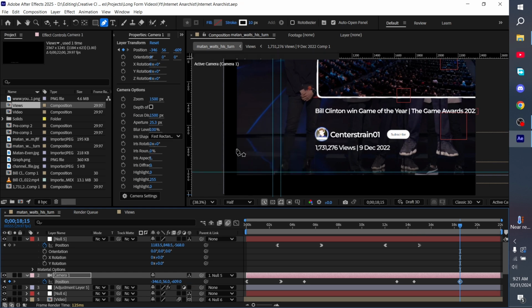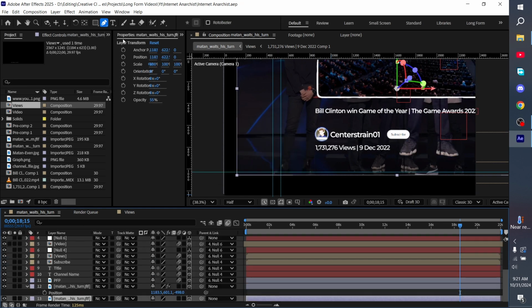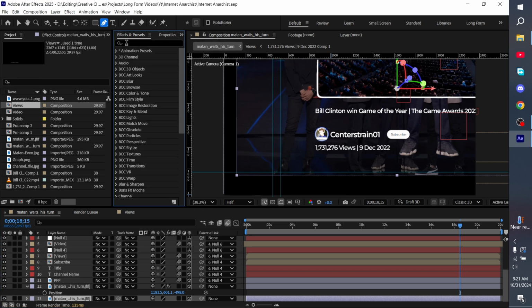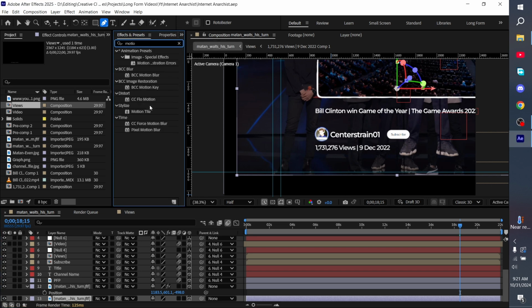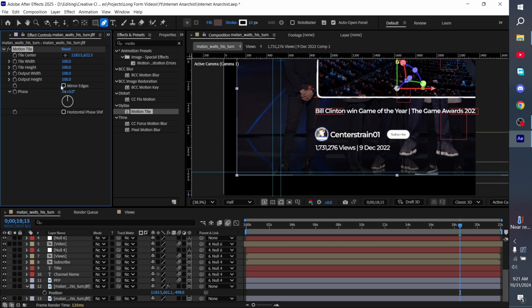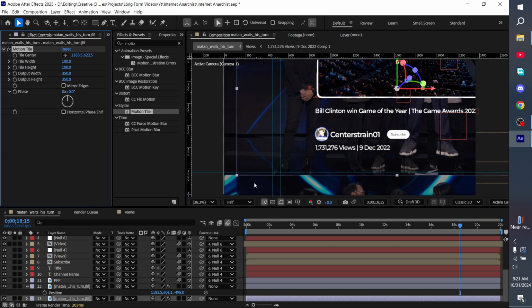The next thing is, as you can see, there are borders here, so to fix that, just go to this layer and drag the motion out of it to this layer and make the output with like 350 and the output at 250 as well, and then put mirror edges.